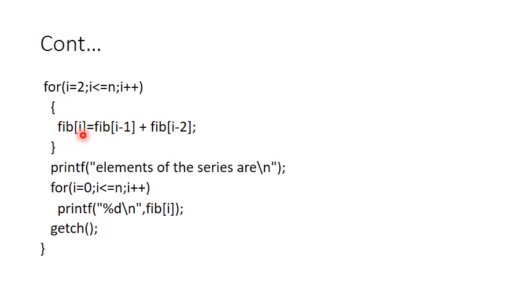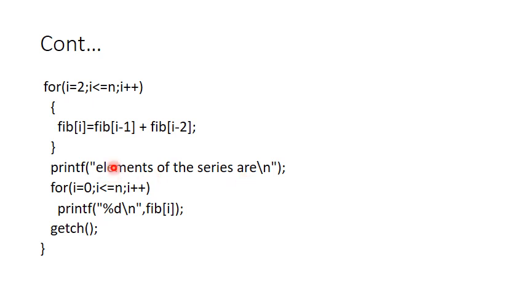Fib of 2 is nothing but fib of 1 plus fib of 0. Fib of 3 is nothing but fib of 2 plus fib of 1. Fib of 4 is nothing but fib of 3 plus fib of 2. And this process continues till this condition becomes false. Once this condition becomes false, you have to terminate your program.